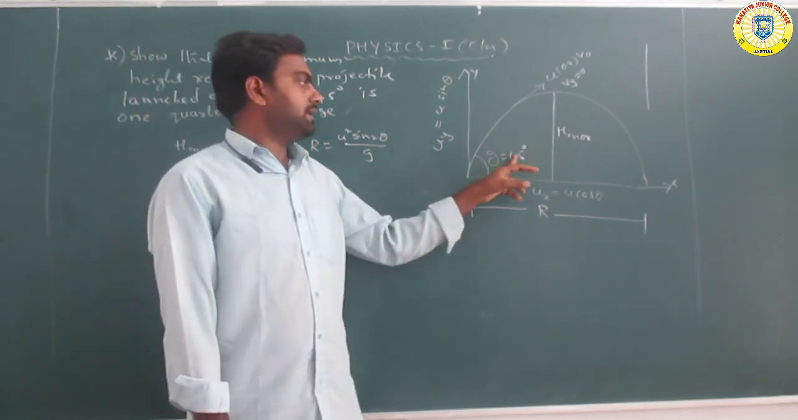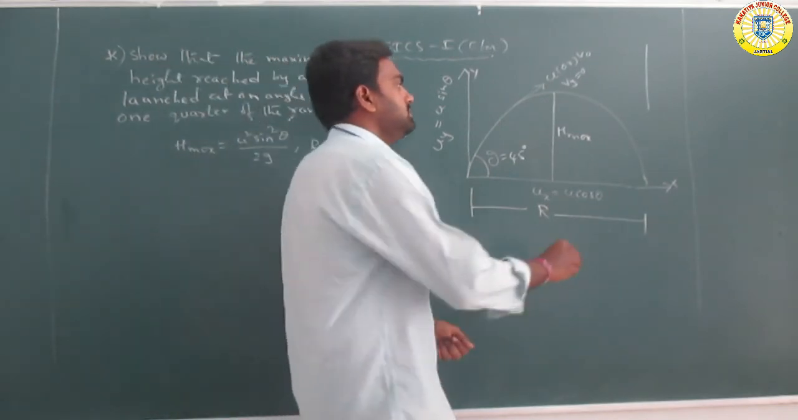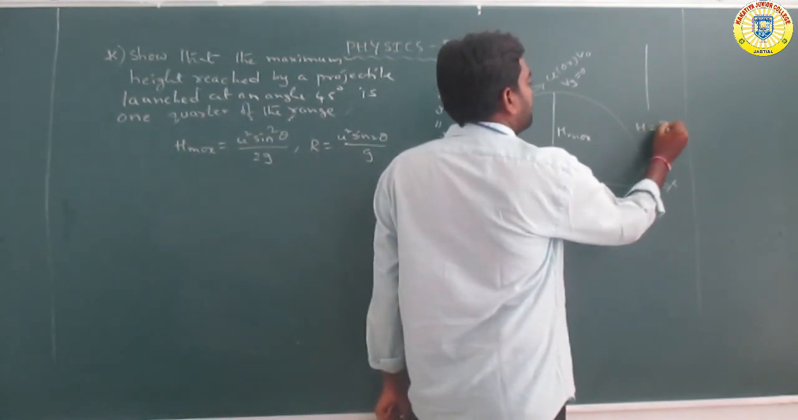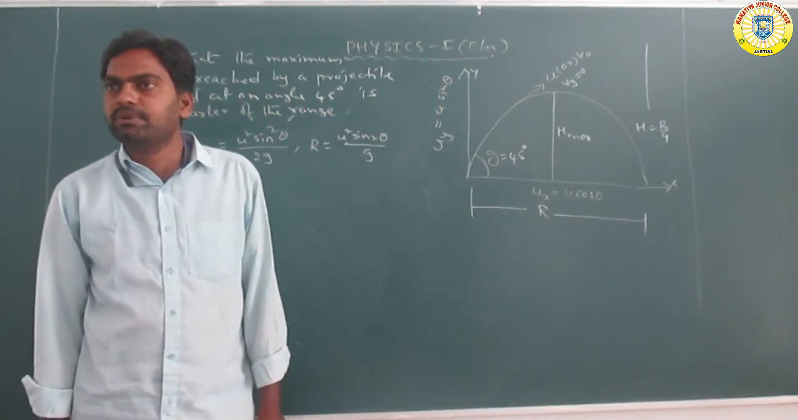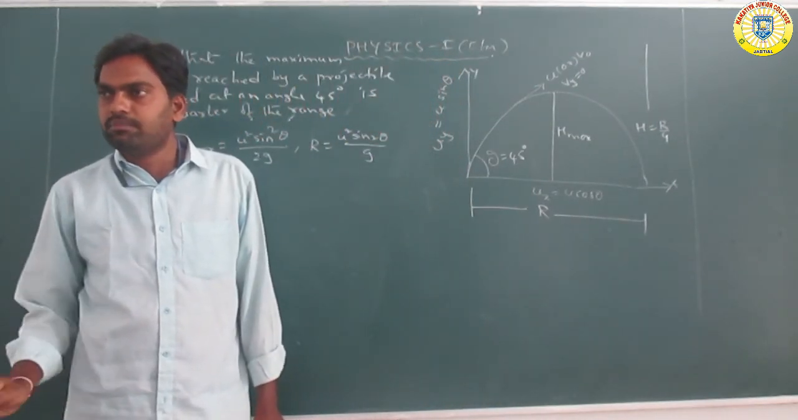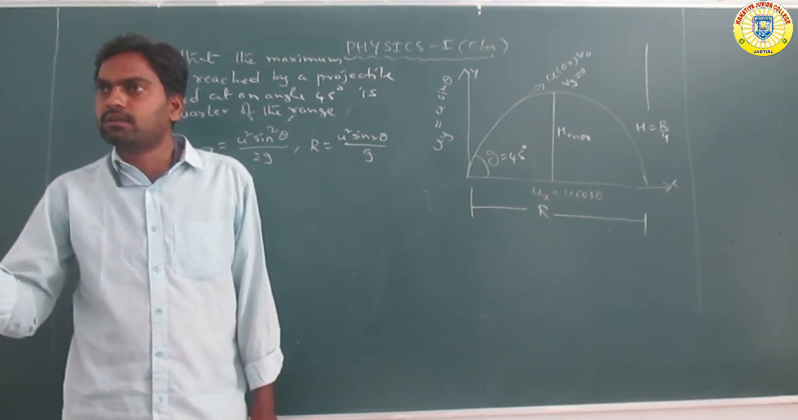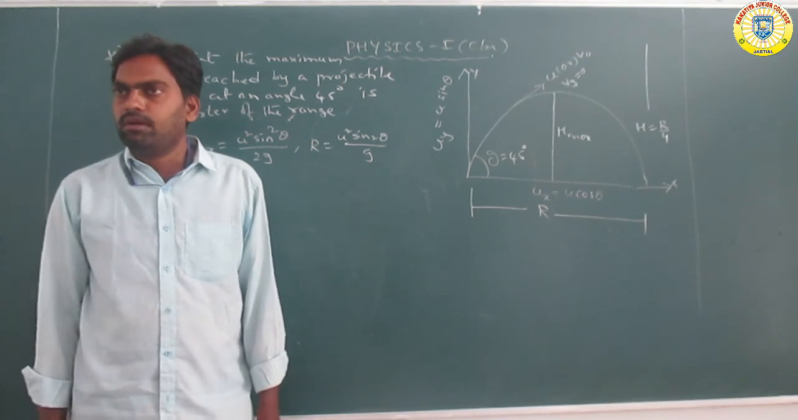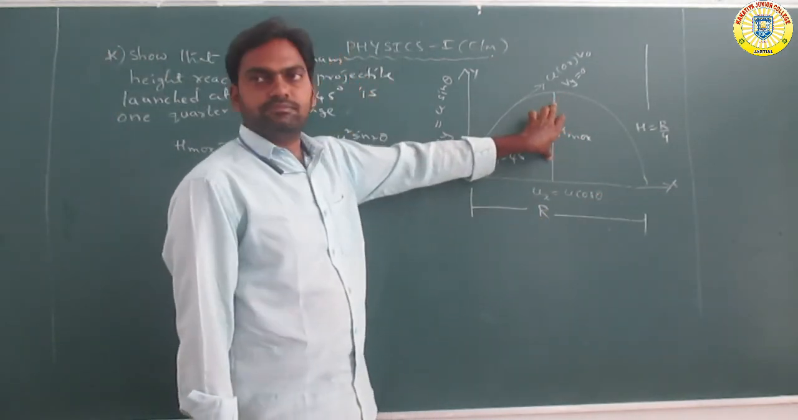So if we launch at 45 degrees, then h is equal to R by 4. H means the maximum height, R means the range. So the maximum height is a quarter of its range. Range means that is the range, height means this. Okay.